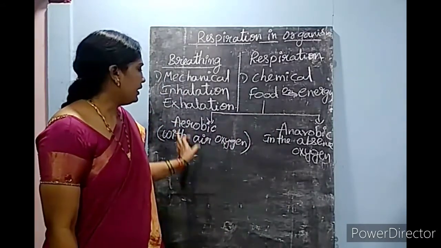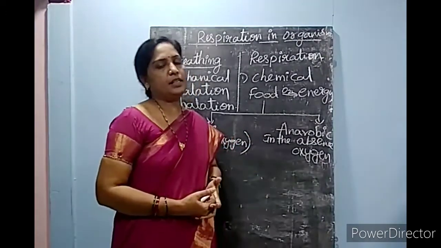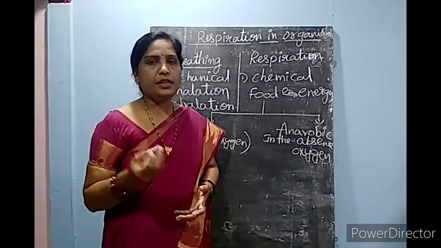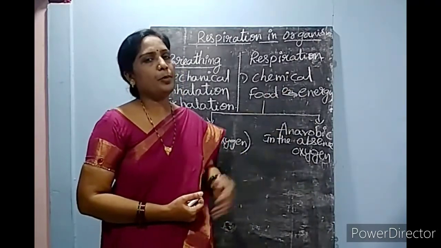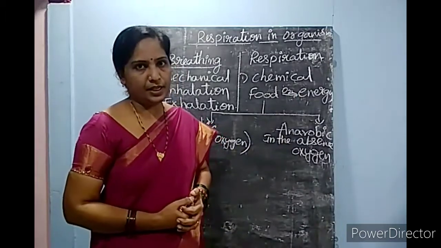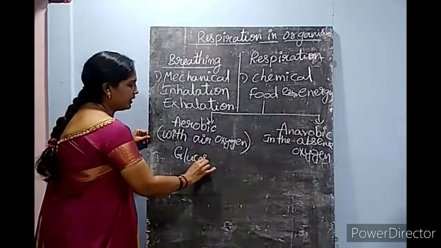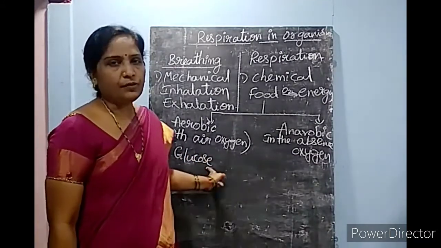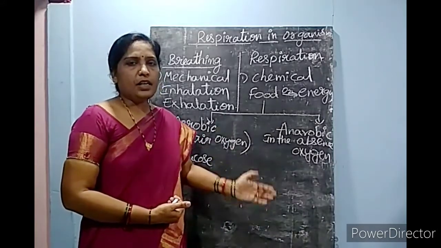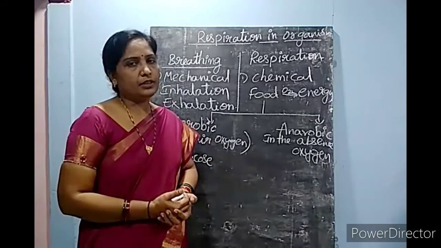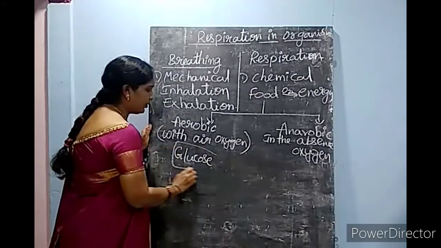Now we will see how aerobic respiration takes place, what are the reactants, what materials are participating in aerobic respiration, and what are the final products. In aerobic respiration, the food particles, the digested food you learnt in your digestive system class, the carbohydrates are finally converted into small simple sugars. Glucose is one of the simple sugars.